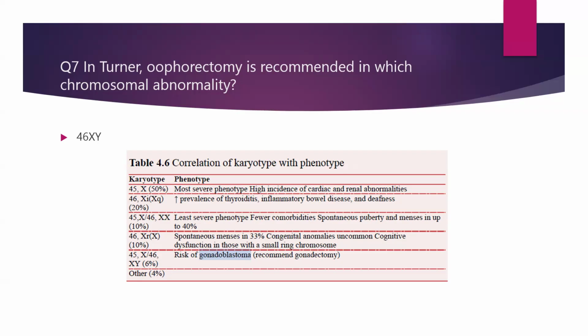In 46XR, there is spontaneous menses in 33%, with congenital anomalies being uncommon, and cognitive dysfunction can occur in those with a small ring chromosome. And in those with 46XY, as was the correct answer in this question, there is a very high risk of gonadoblastoma, and hence they recommend gonadectomy or basically oophorectomy.